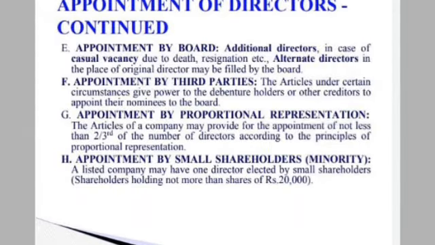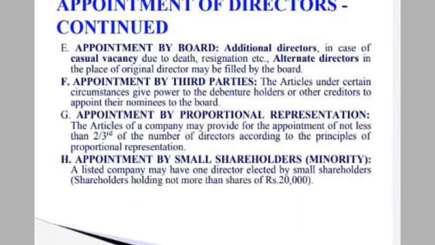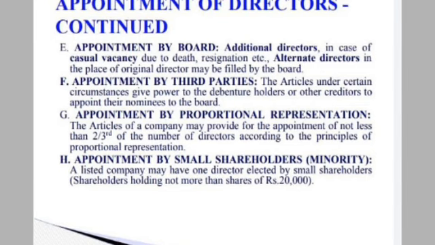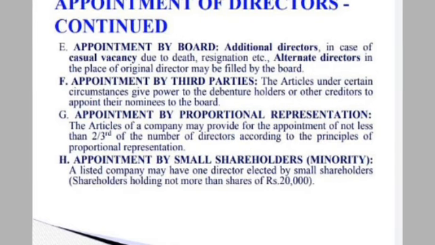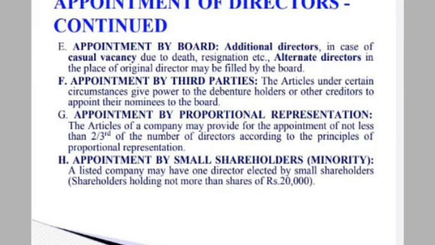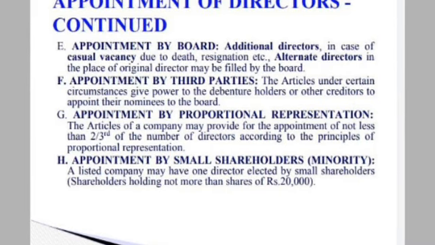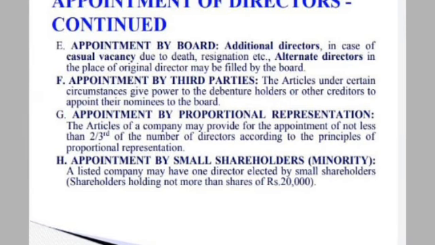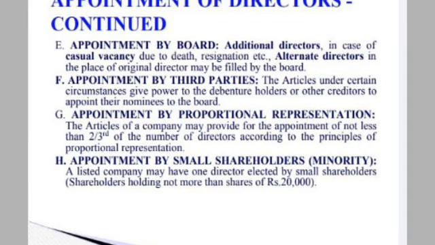Next one is appointment by the board. The board will appoint directors. In case of additional directors, apart from the total strength, some additional directors will be appointed if there are any important projects like that. Next one is, if any casual vacancy like death, resignation or retirement of a director arises, it will be filled by the board. Next one is the alternate directors.